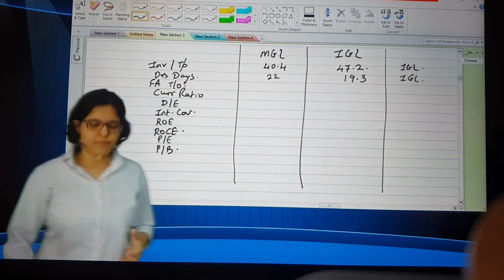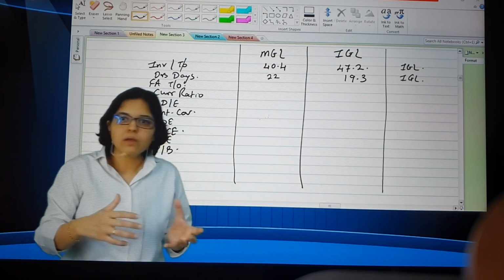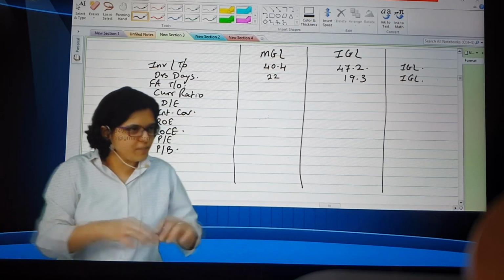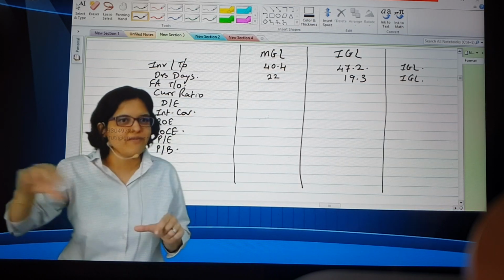Next one is fixed asset turnover ratio. Now, for example, for MGL, the fixed assets could be those gas pipelines that they are laying down. Okay, I told you yesterday, right? They lay down the pipe gas connections. So more and more reach they have in different parts of Mumbai, let us say.